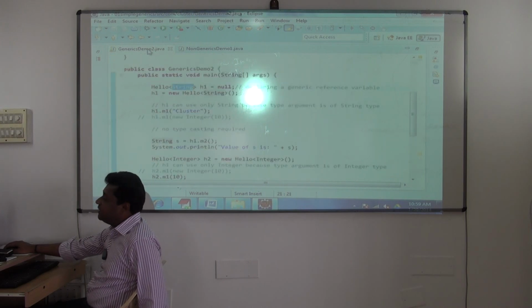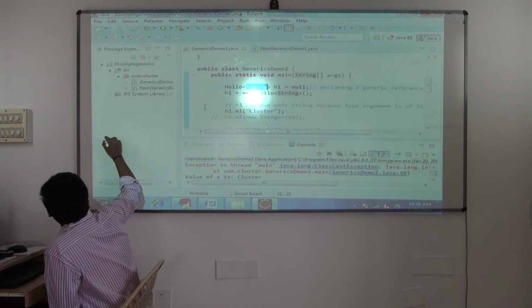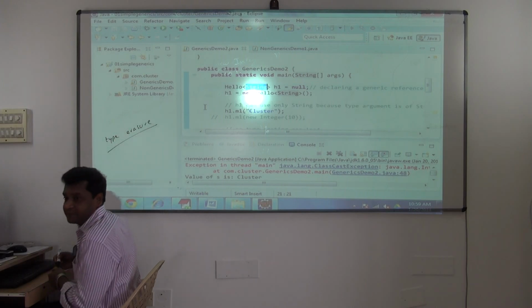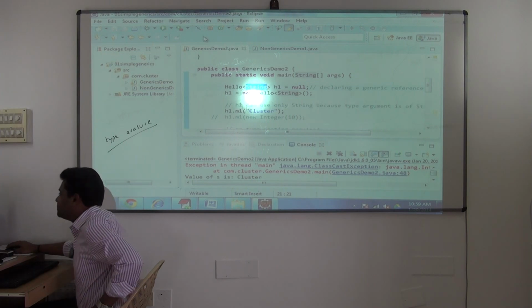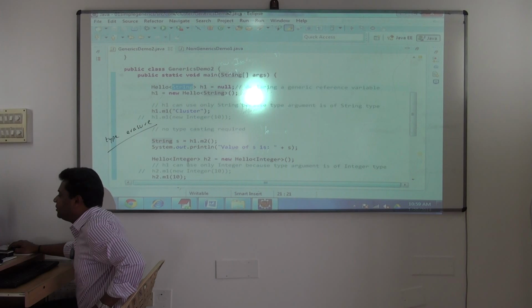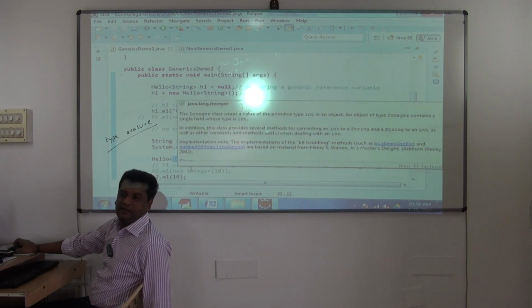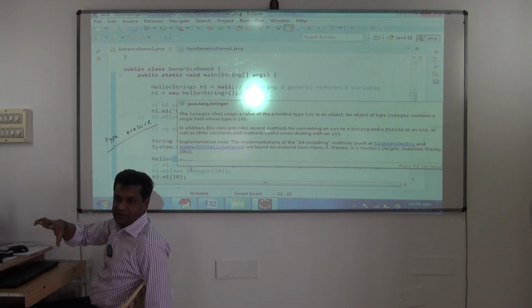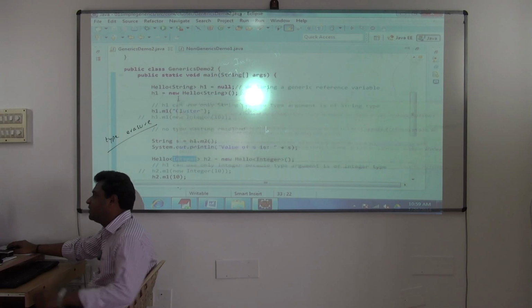Okay. Let us see in the dot class file what has happened, because you have to understand one more terminology here called type erasure. This terminology you have to understand. Whatever type argument you are specifying here now, String, Integer, all that will be erased during compilation time. Whatever things you are saying, it is only in the source code and it helps the developer, but everything will be erased at compilation time, and in the dot class file you will not see this. So let's see the dot class file, how it looks now.